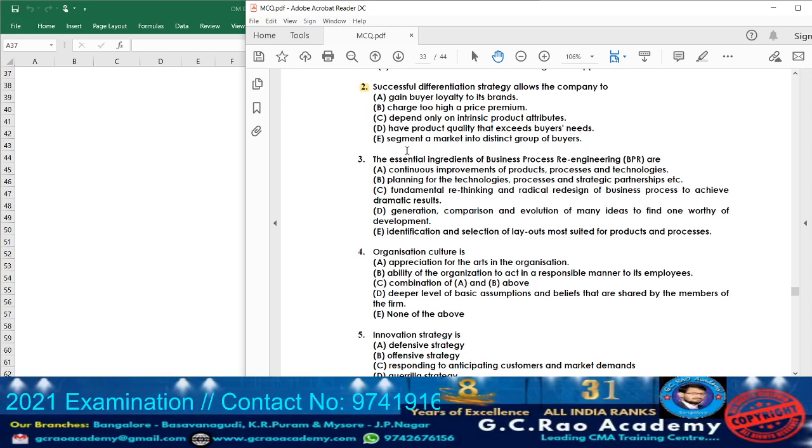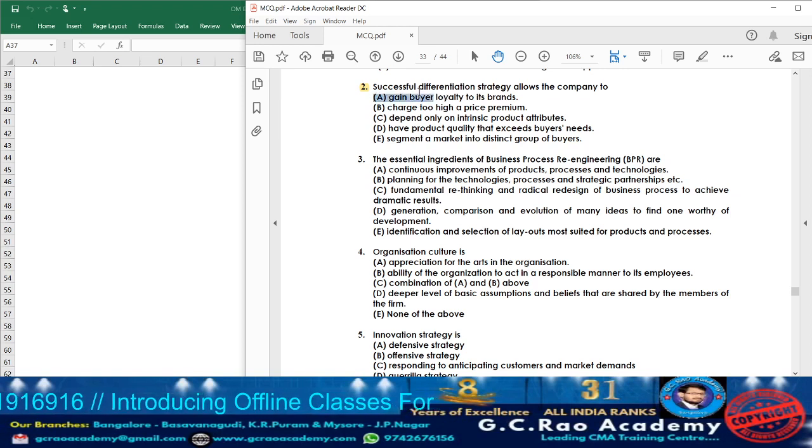Option E, what they're telling, segment a market into distinct group of buyers. No, again, actually, this particular strategy helps to create a good brand loyalty from the customer. It is not involved in segmenting the market and all. So accordingly, option E cannot be the answer.